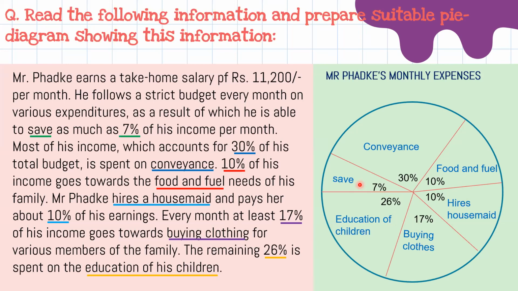And the pie chart is the easiest question from the information transfer. You will get easily 5 marks over here because it is clear. All information data is clearly given in numbers and in a few words. You just have to pick the words and the numbers here, put that into a pie chart and give a suitable title to your pie chart, and you will get the 5 marks. So do not leave the question.